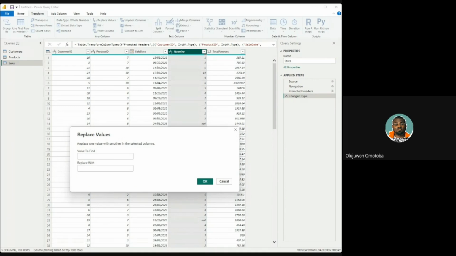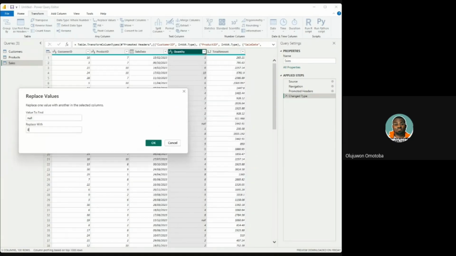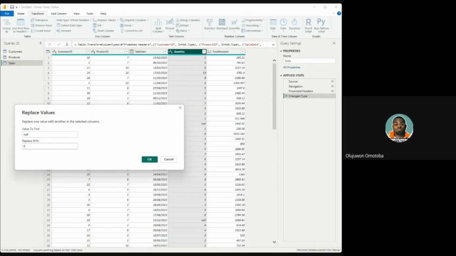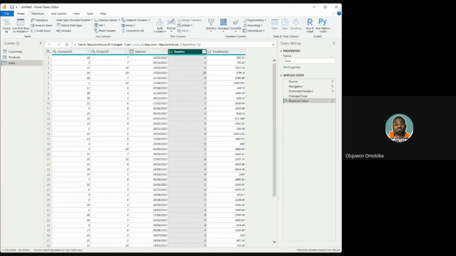So once I clicked on quantity, I right clicked on quantity, and it gave me the option to replace that value. Now, if I put null here and replace it with 0, in any case where you see null, you should change it to 0. Let me highlight the spot I'm talking about so that when the changes happen, we can all see. This is null. This is null. And once I click on OK, it changes to 0.